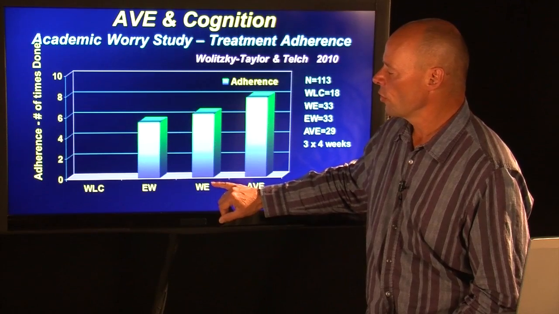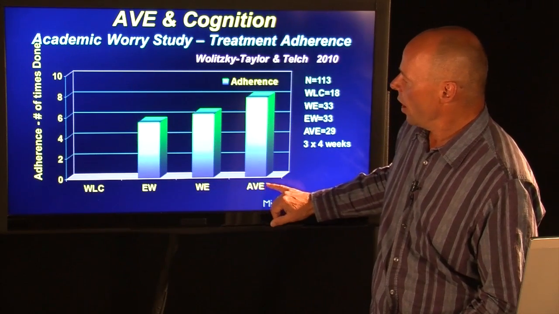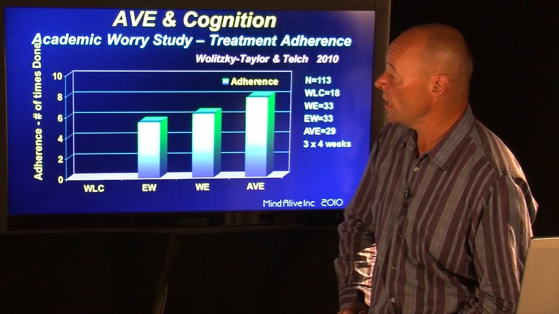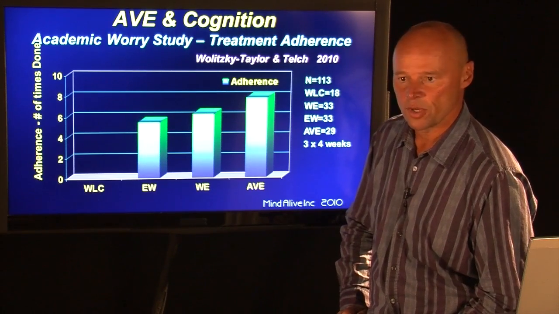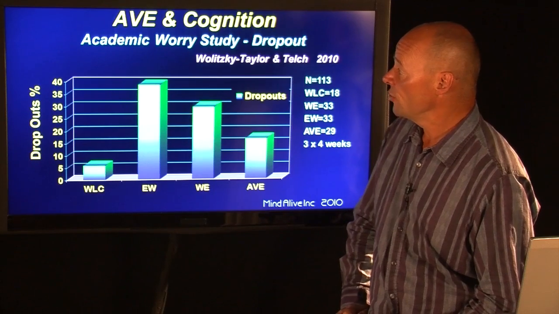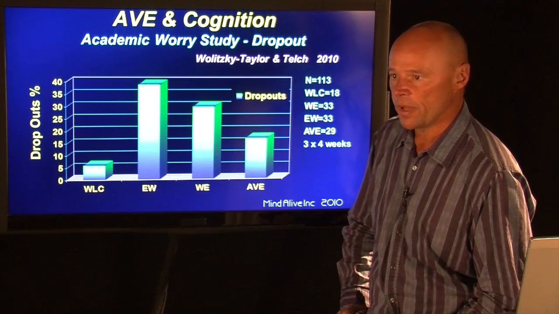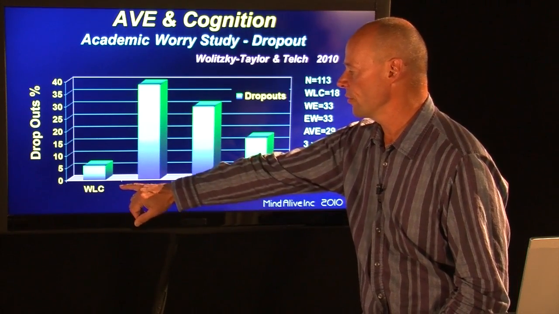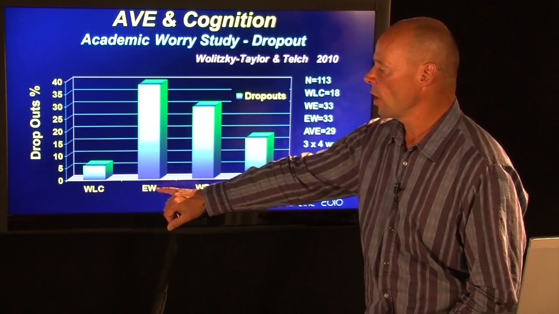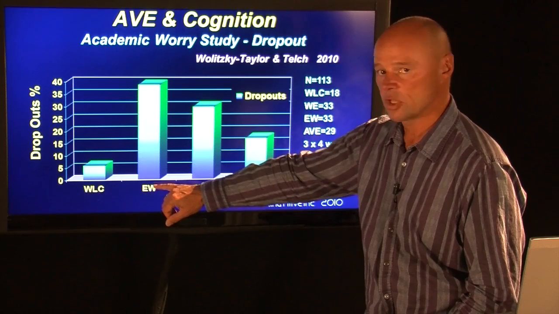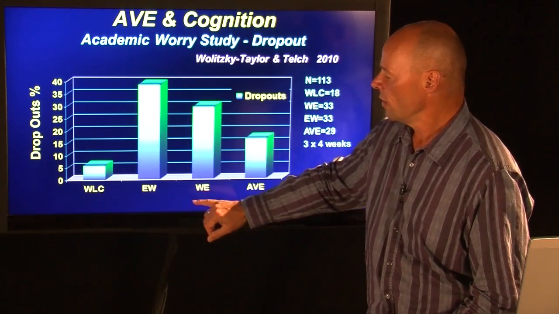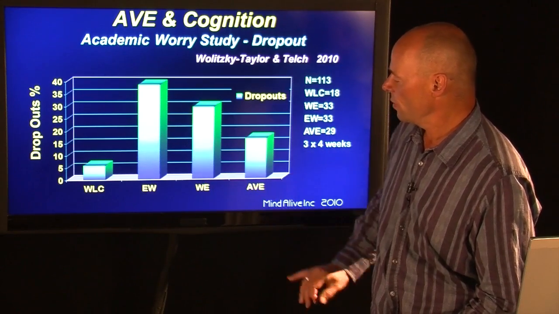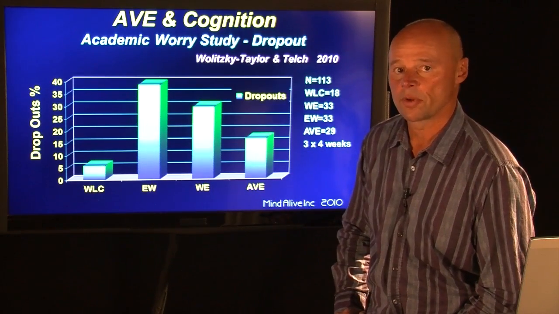The worry exposure group did better. And look at the audiovisual entrainment group using the David audiovisual entrainment systems. They had the best compliance to the treatment. And as you would expect, if you're having good compliance, you're also going to have the fewest dropouts. There were a few dropouts in the waiting list control, a high level of dropouts in the expressive writing group, just because, again, it's time consuming. The worry exposure had a significant number of dropouts, and the fewest dropouts occurred in the audiovisual entrainment group.